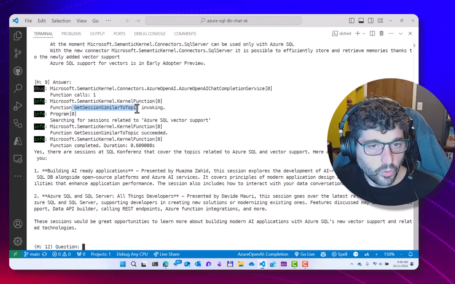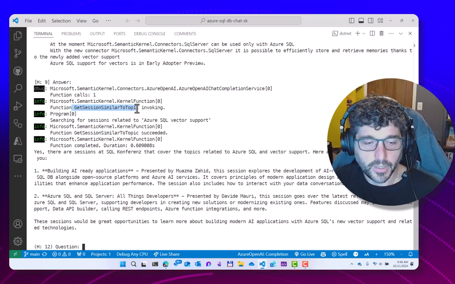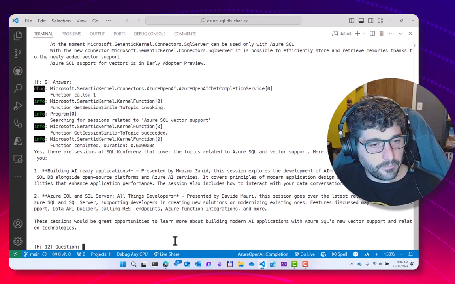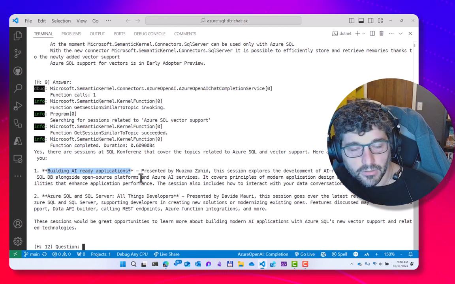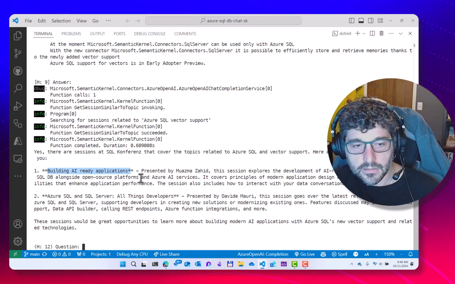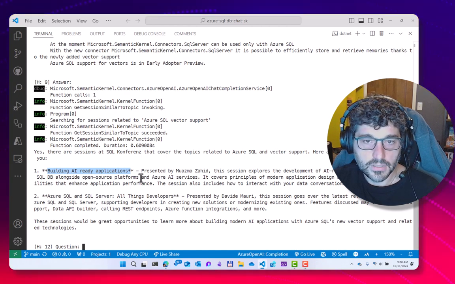I mean, it's cool, but it's not exciting in my opinion, because we need something more. Okay, cool, there is a session on building AI-ready applications. Now, the thing that I may want to know right now is, okay, cool, that's a good session.